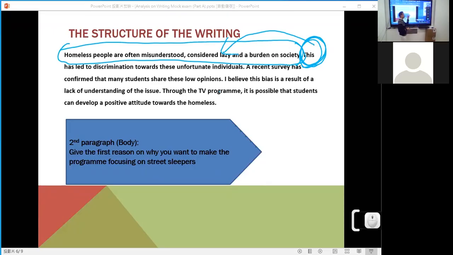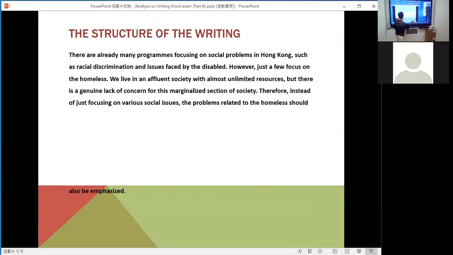This is paragraph 2, body 1. So this is paragraph 3, body 2. There are already many programs focusing on social problems in Hong Kong, for example, racial discrimination and issues faced by the disabled. However, just a few focus on the homeless.